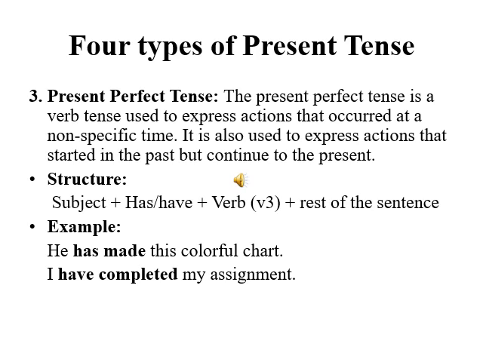Its structure or formula is subject plus has or have plus verb third form plus rest of the sentence. Example: he has made this colorful chart. Second, I have completed my assignment.